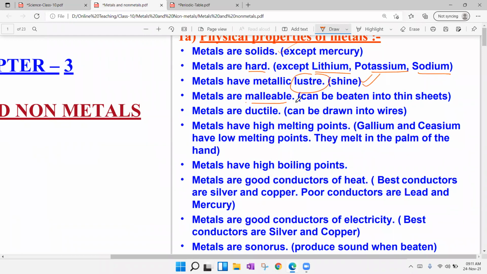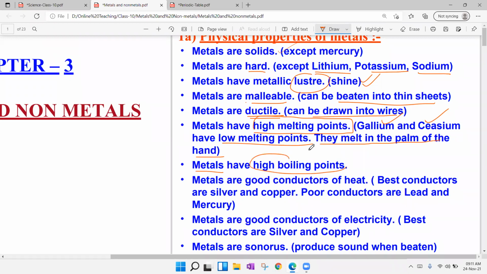Malleable: maximum all metals are malleable, can be beaten into sheets, but a few metals are not malleable, like sodium, potassium, lithium, etc. Metals are ductile, that can be drawn into wires. Metals have very high melting point except gallium and cesium. They have very low melting point. How much? It means they can melt in the palm of the hand.